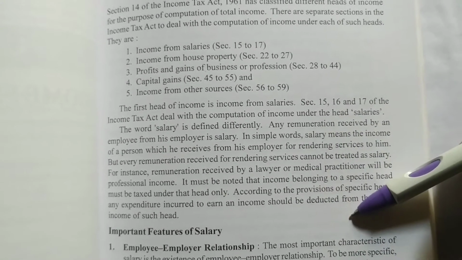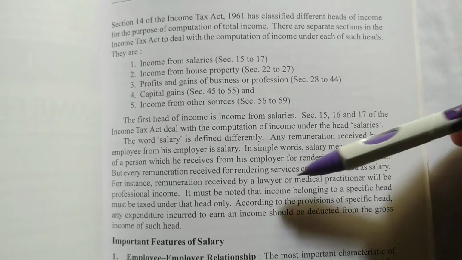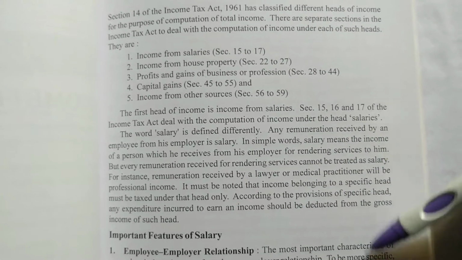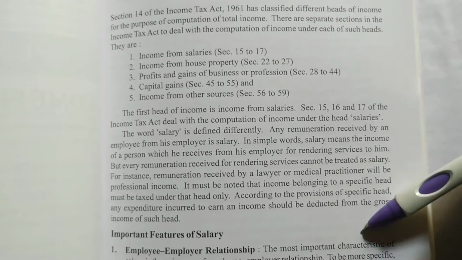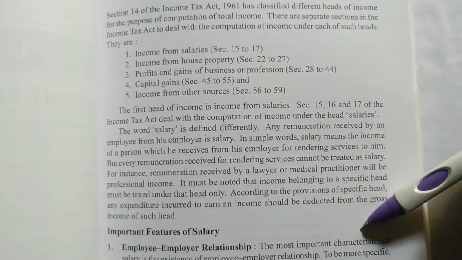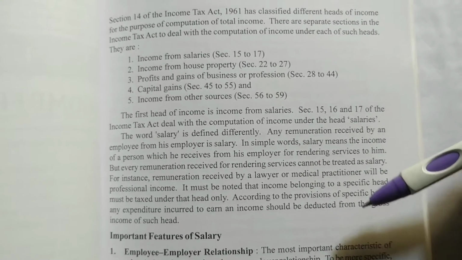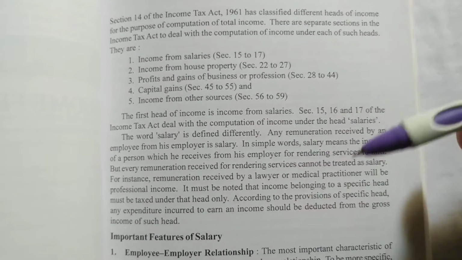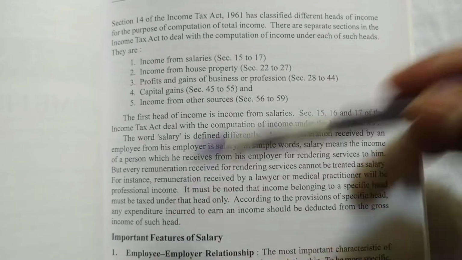He is just going and taking advice. Likewise, between doctor and patient there is no relationship of employer and employee. So whenever a professional receives money by giving his service, that is called professional income.